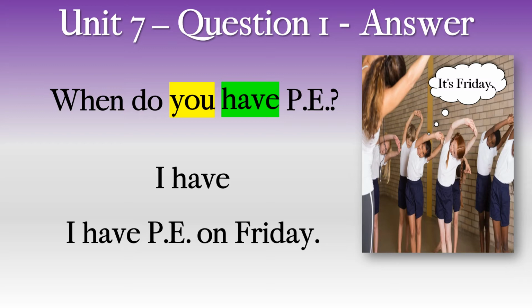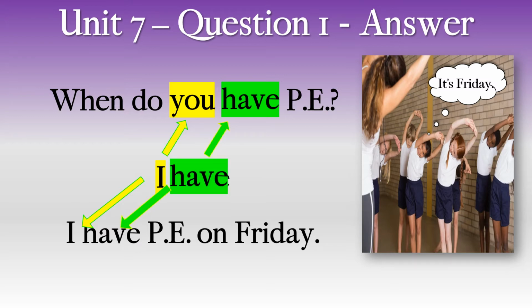You cannot change have to a different action, like eat or run. It must be the same action. Yes? Okay. You becomes I because there are two people speaking, and the actions stay the same. Question have, answer have.